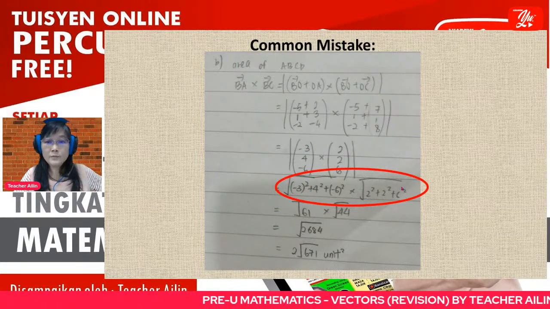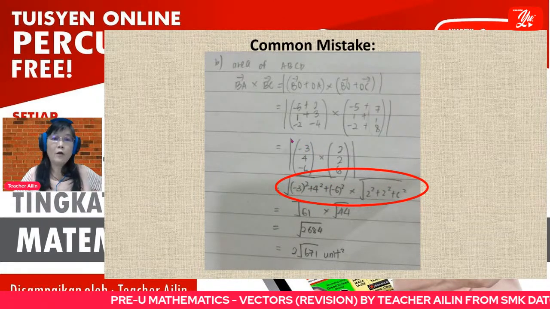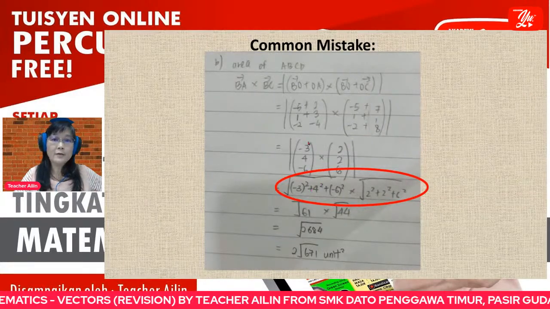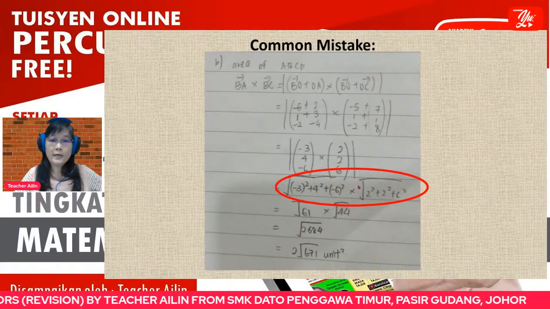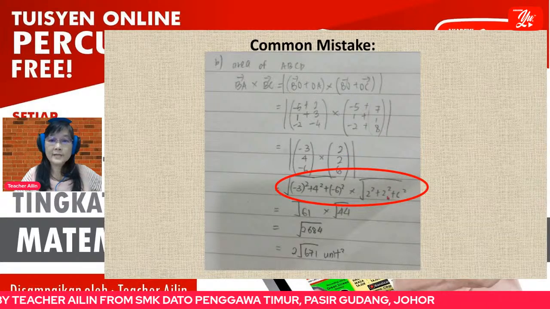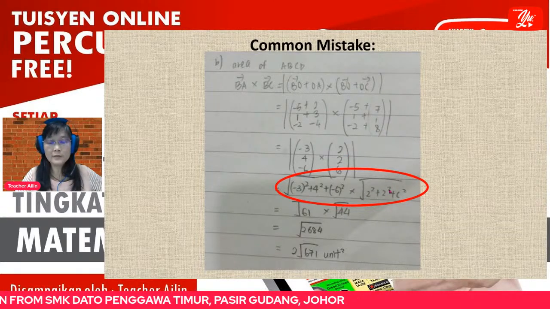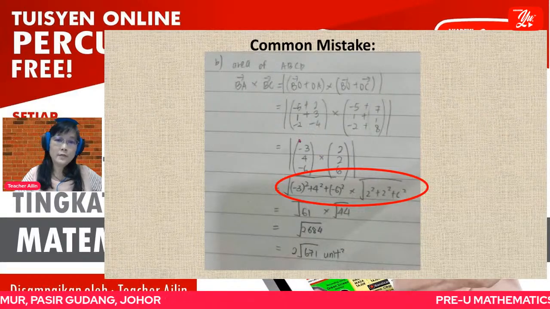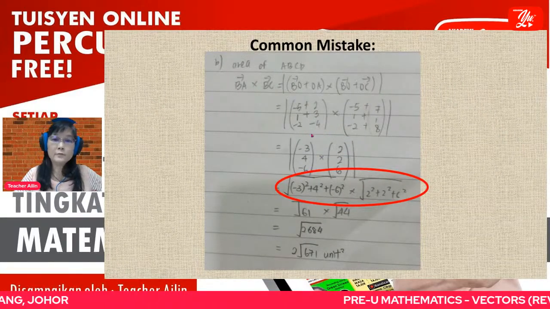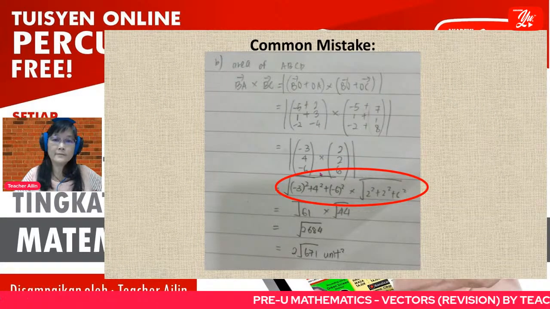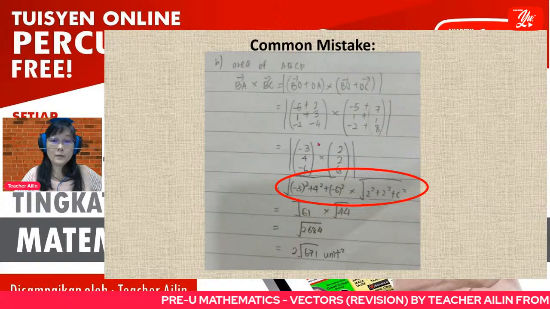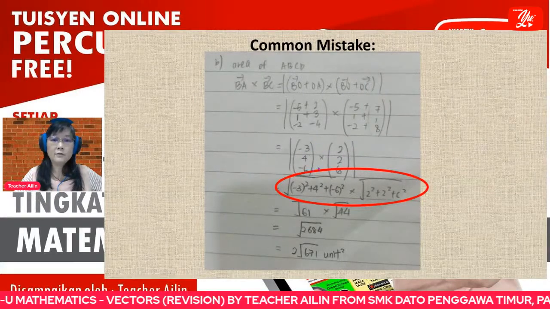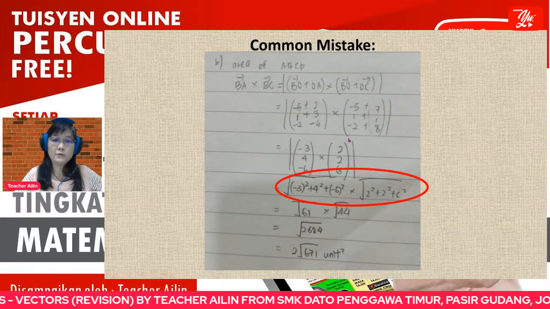But now when you come to here, modulus of cross product is not modulus of first product times modulus of second product, no, it is not. For the modulus of cross product, you should calculate the cross product of these two vectors first. Then after that, use the cross product, and only then you calculate the modulus.